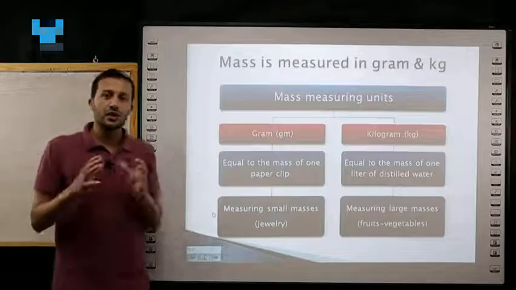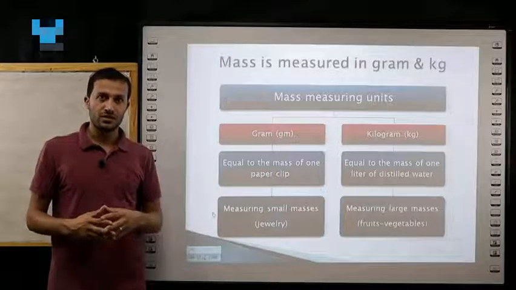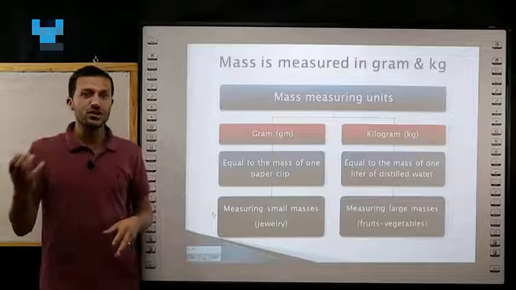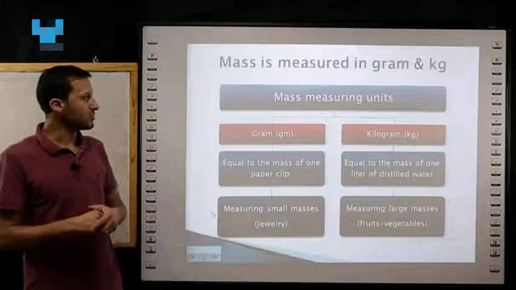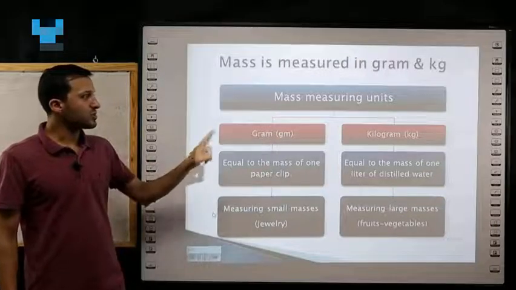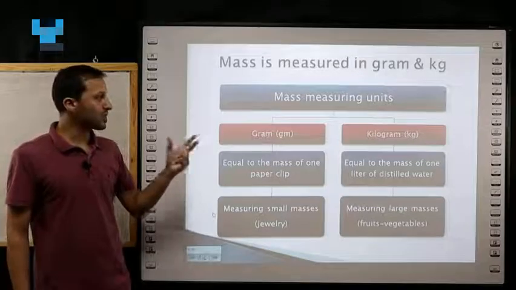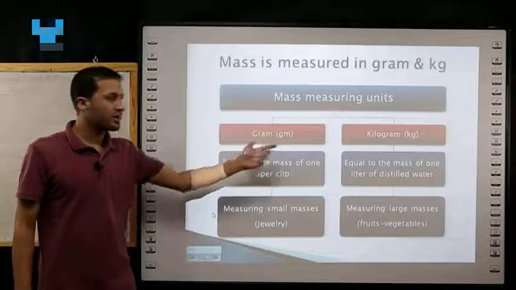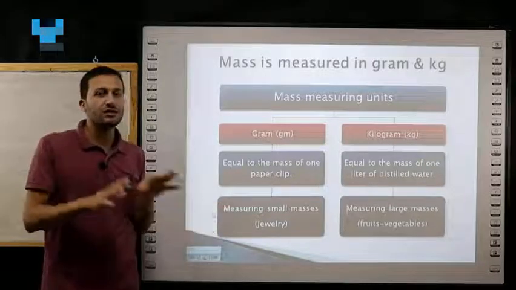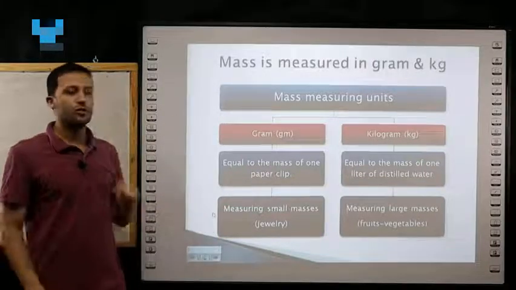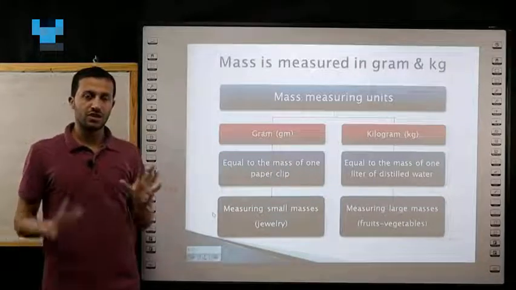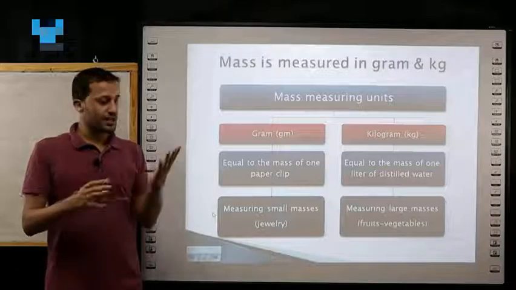Now, how can we measure the mass? What is the measuring device we will use, and what is the measuring unit we'll use? Mass measuring unit, at first, we use 2 measuring units to calculate mass. Number 1, gram. Number 2, kilogram. When do I use gram and when do I use kilogram? We use gram for small masses,